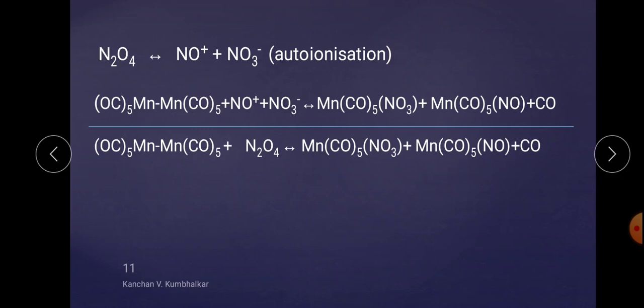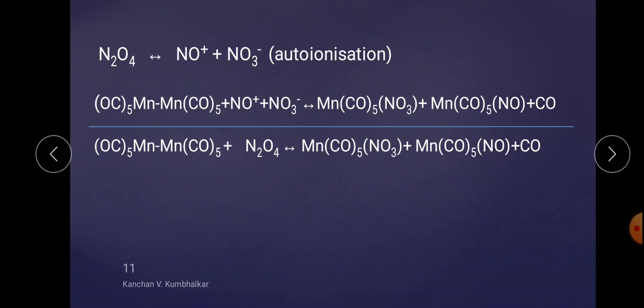Here there is a combination of 5 carbonyl ligands with the metal Mn. Manganese has been used as the central metal atom, and it combines with the cation and anion, the autoionization product of N2O4, giving the formation of a carbonyl nitrate metal complex.